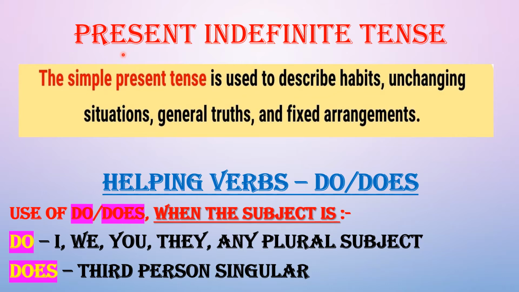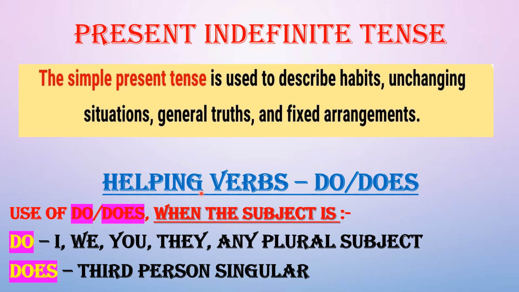In this video, we will only learn about the present indefinite tense. The simple present tense or present indefinite tense both mean the same. It is used to describe habits, unchanging situations, general truths, and fixed arrangements. The examples can be: I complete my homework every day, I go to the temple every day, the sun rises from the east. So these are the habits or unchanging situations or general truths.